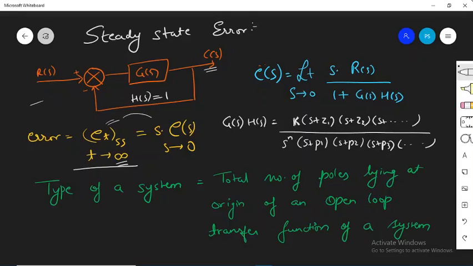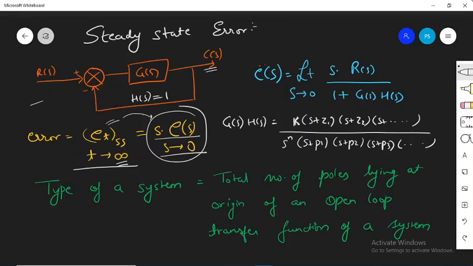If the same thing you apply in the Laplace domain, then you just have to apply the final value theorem to it. The final value theorem says that if in time domain you take the limit as time tends to infinity, then in frequency domain you just multiply E(s) by s, and the limit should be taken as s tending to 0. So if you apply this, then you can find out the steady state error of the system in the Laplace domain as well.